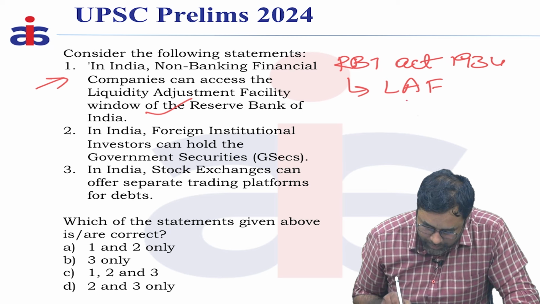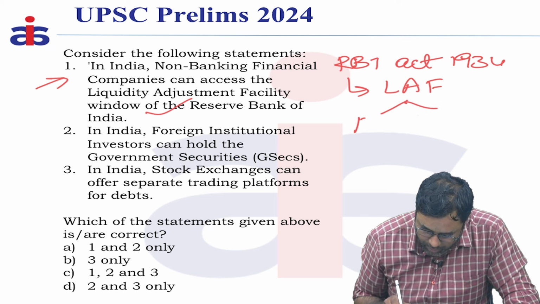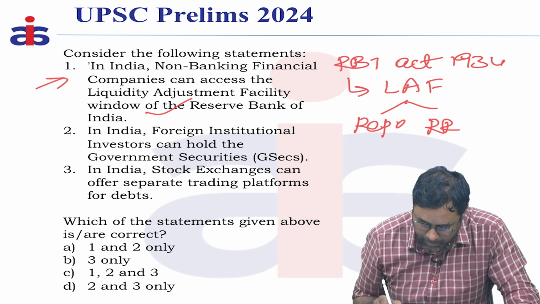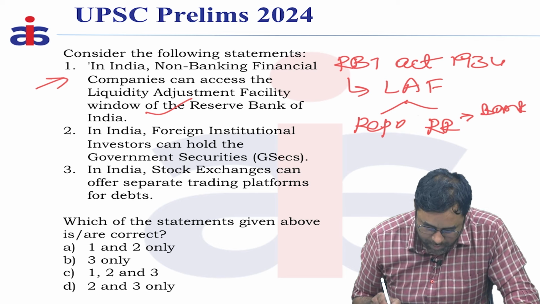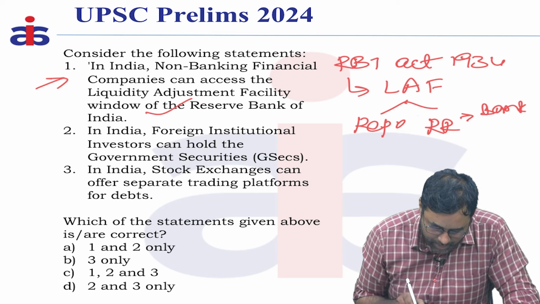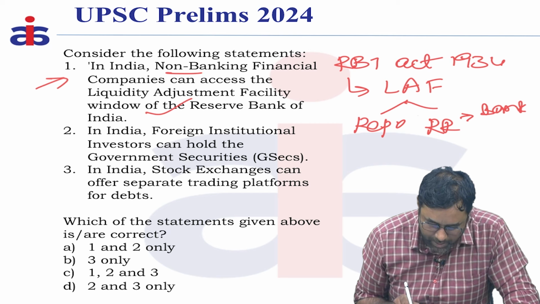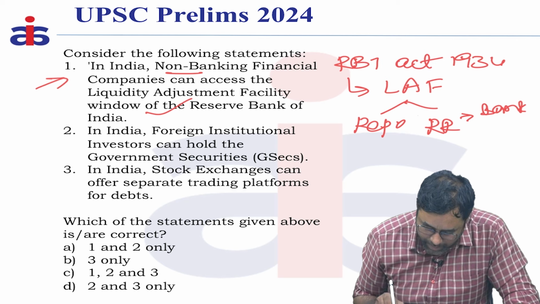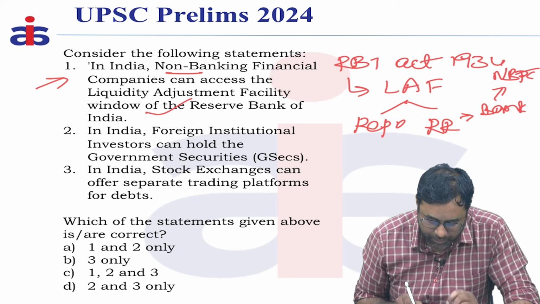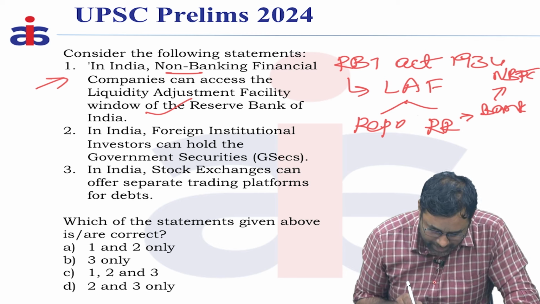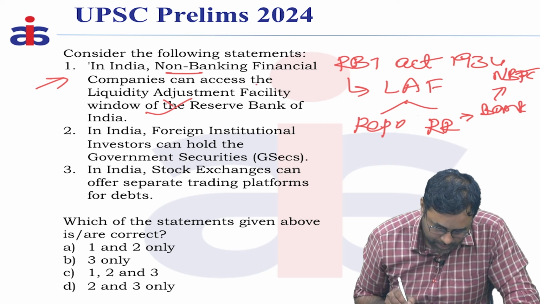In this liquidity adjustment facility, there are two options, called repo rate as well as reverse repo rate, in which the banks are given certain options to take loans from the RBI. In this statement, they are mentioning non-banking financial companies, which is wrong. These NBFCs will take loans from the banks, not from the RBI under the liquidity adjustment facility. So this statement itself is wrong.